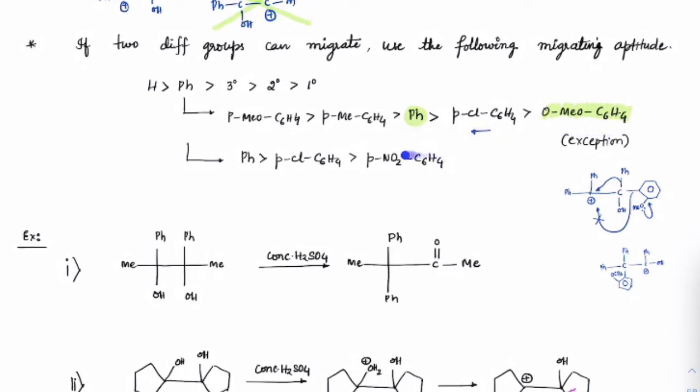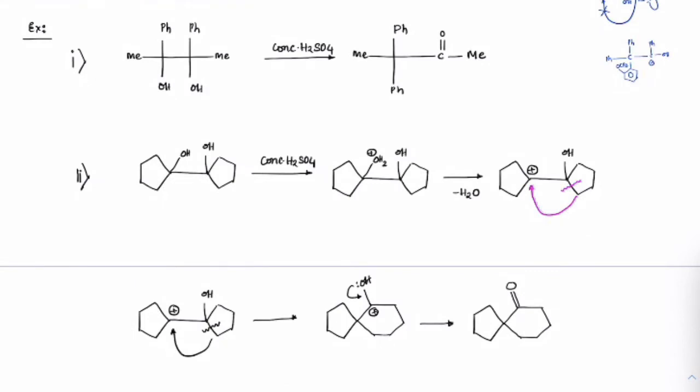Now obviously I can't compare whether nitro is better or this is better, but in general if these three are given, you can compare: phenyl is better than chloro, better than nitro, because nitro is strongly withdrawing. So that's about migrating ability.